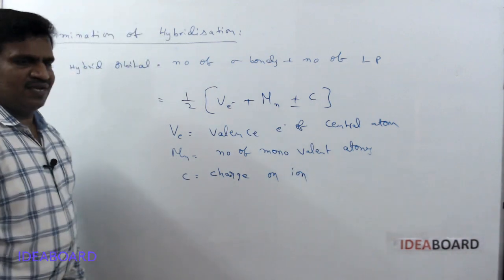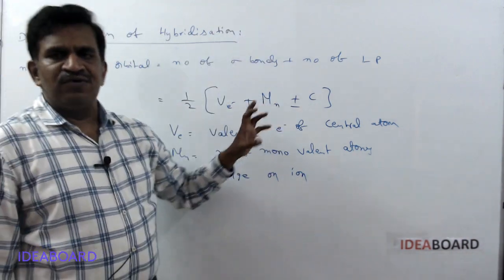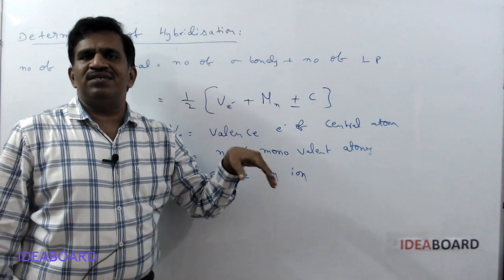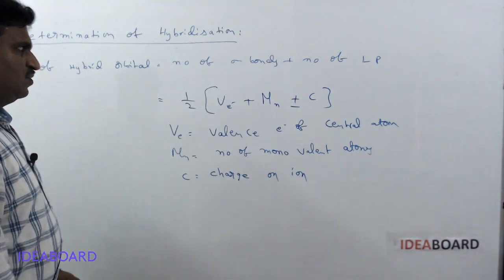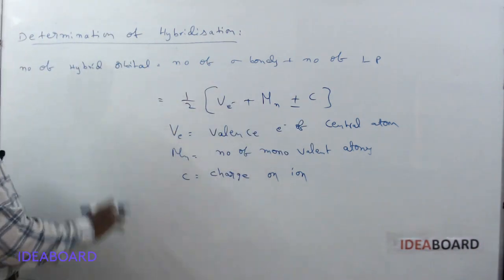It may be a cation or an anion. If it is a cation, we remove electrons; if it is an anion, we add electrons. So either this formula or that formula is used.